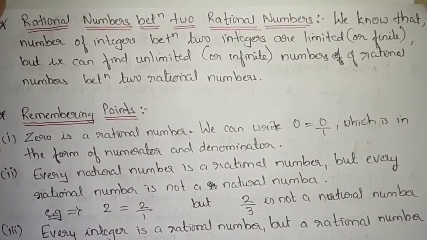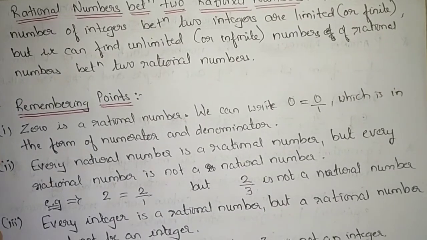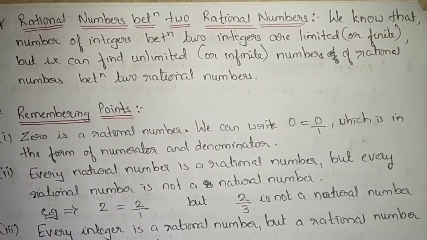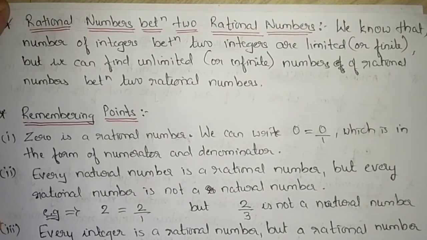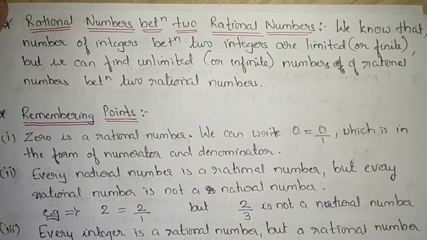Now moving to next. What if there are two rational numbers? How many rational numbers can there be in between two rational numbers? Let me take 3 and 5. These are integers. 3 and 5 are natural numbers also, but integers also. So between 3 and 5, we know that there is only one number, that is 4.